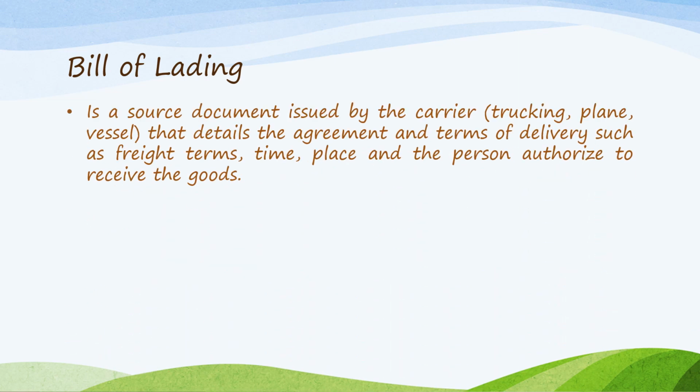The bill of lading is a document that is issued by the carrier. So the carrier may be a trucking carrier, a plane or a vessel. It details the agreement and terms of the delivery, such as the freight terms, the time, place, and also the person authorized to receive the goods.